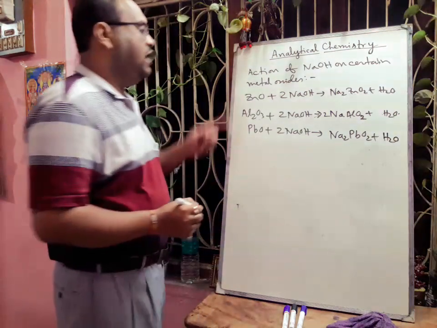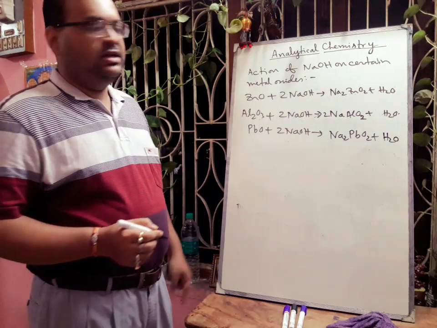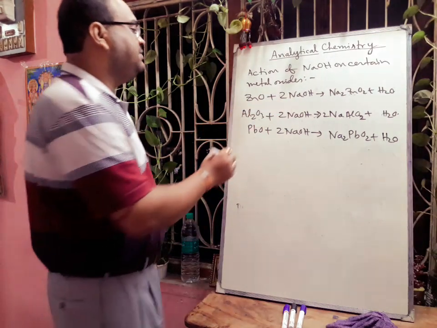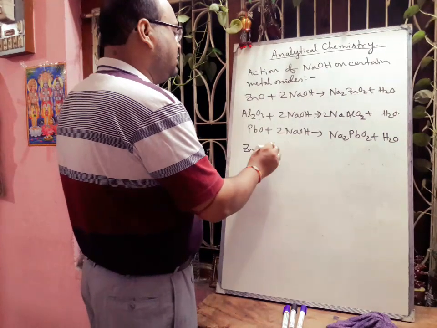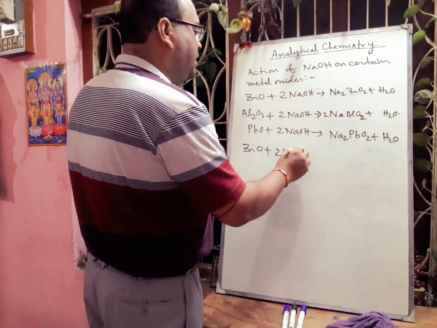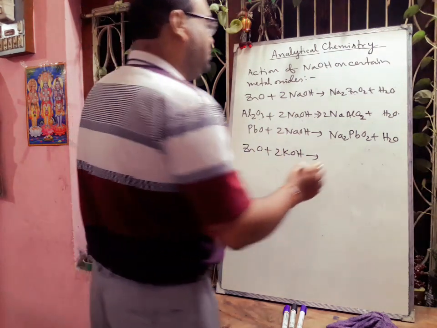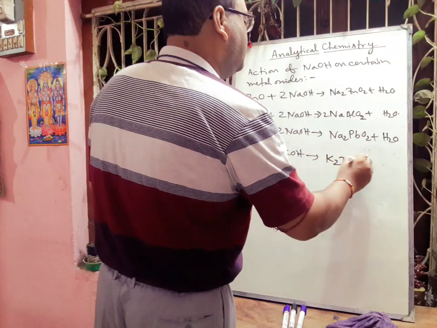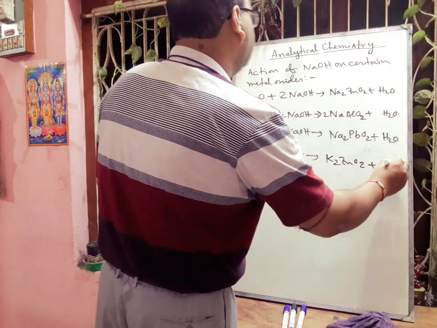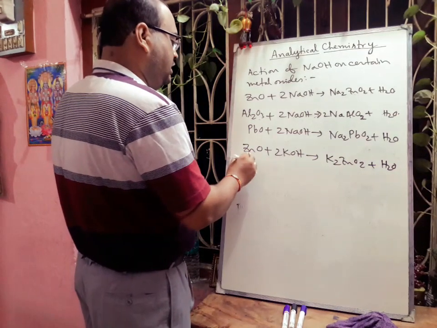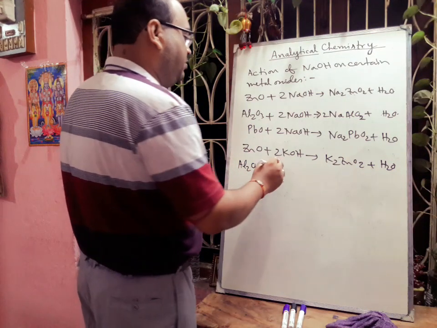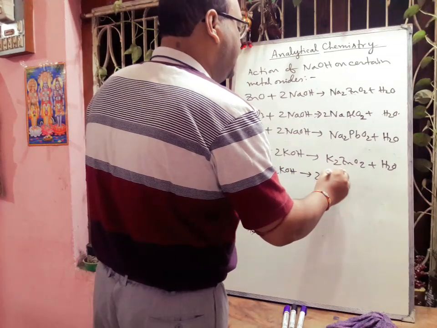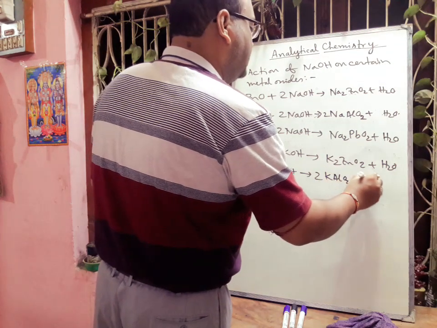If we do the same reaction, in place of sodium hydroxide, if we take potassium hydroxide, there will be the same type of reaction. If we take zinc oxide and add potassium hydroxide, then there will be formation of K2ZnO2 plus H2O. If we take Al2O3 and add potassium hydroxide, then there will be formation of 2KAlO2 plus H2O.